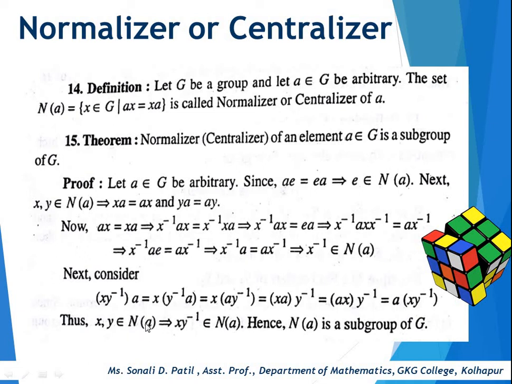Here by using the theorem we can see that if a, b belong to H, this implies that ab inverse belongs to H, so we can say H is a subgroup. So by using this theorem we can say N(a) is a subgroup of G. Okay.